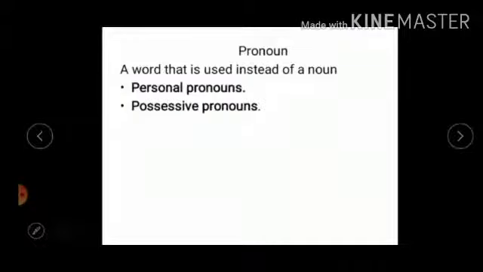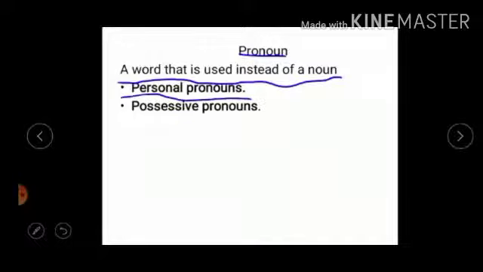Next we will go to pronoun. What is a pronoun? A word that is used instead of a noun is called a pronoun. For that word we call it a pronoun. Okay. Pronouns can fall into 9 classifications. In that we are going to study personal pronouns and possessive pronouns.